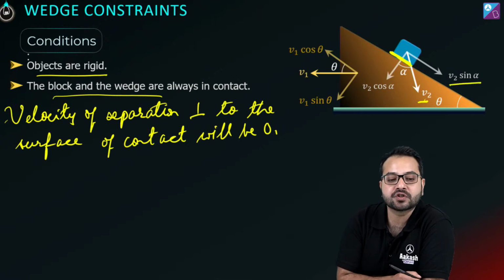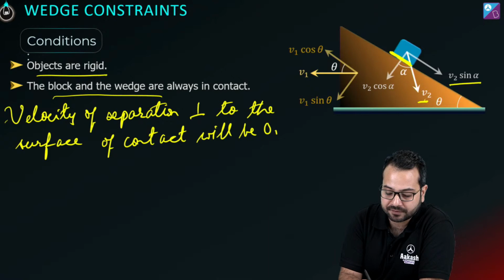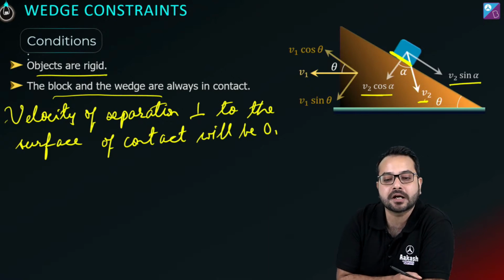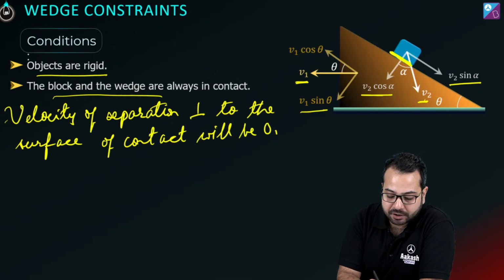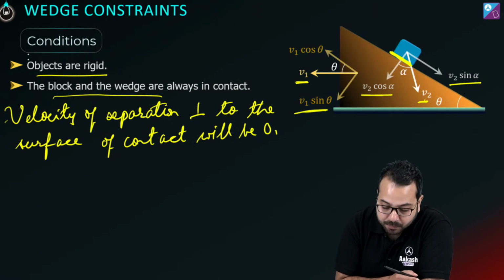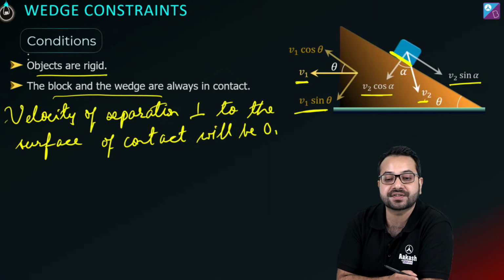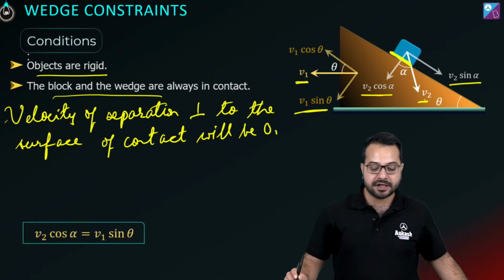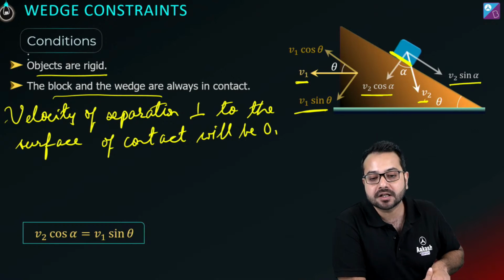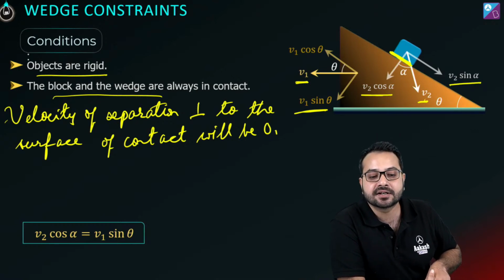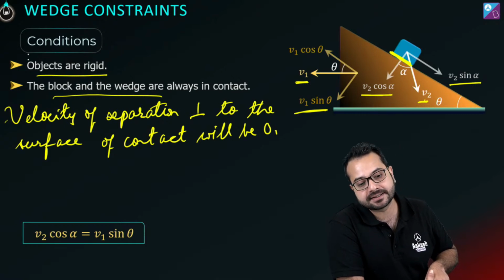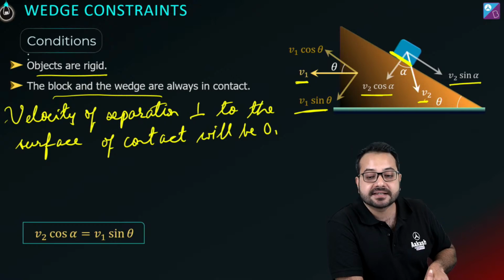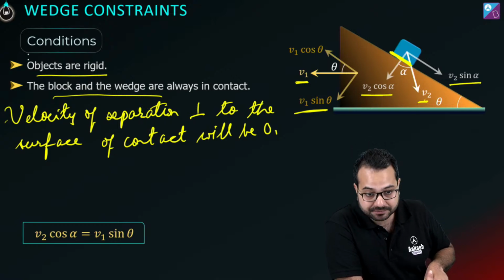So the component parallel to the wedge is v2 sin alpha. The component perpendicular to the common surface is v2 cos alpha. Let's say the wedge is going with the velocity v1. So the component of the velocity of the wedge perpendicular to the common surface is v1 sin theta. So we can say that v2 cos alpha will be equal to v1 sin theta. Is this clear, guys? आई बात समझ में? This is the wedge constraint. Is this clear?